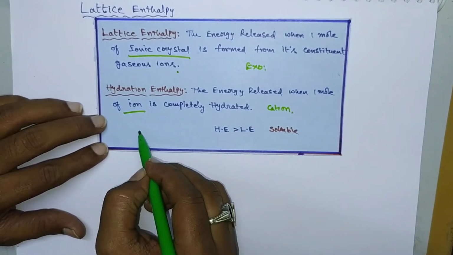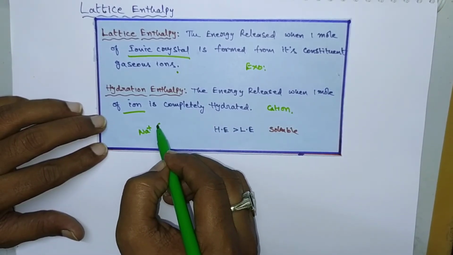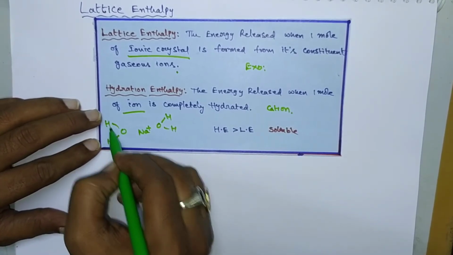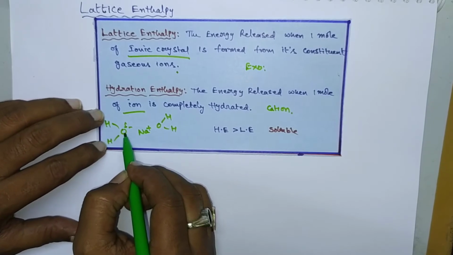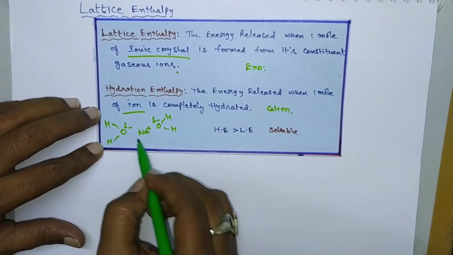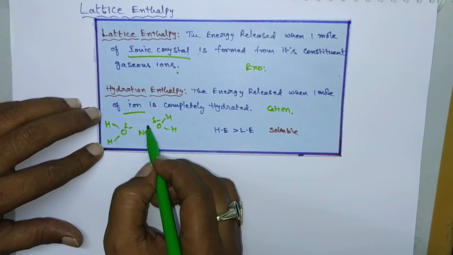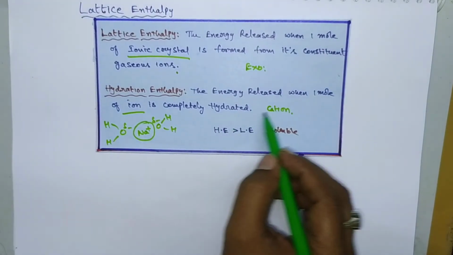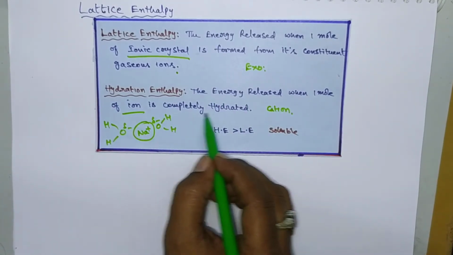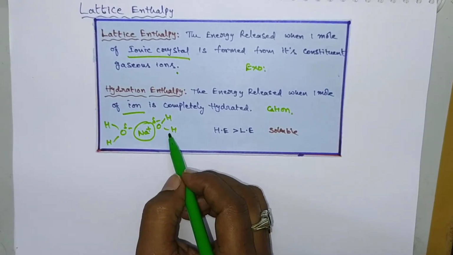Suppose you take a cation, Na plus. When this Na plus ion is completely hydrated, the water molecules surround this Na plus ion. The oppositely charged oxygen, delta minus, surrounds the Na plus ion. In this way the water molecules surround the Na plus ion, and that process is called hydration. So hydration enthalpy means the energy released when 1 mole of ion is completely hydrated, that means simply when 1 mole of ion is dissolved in water.